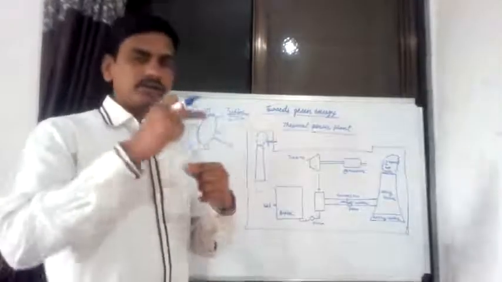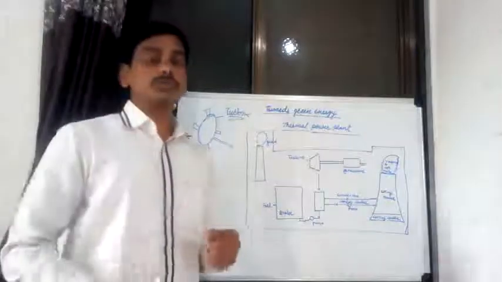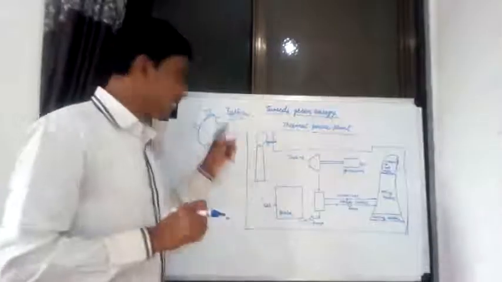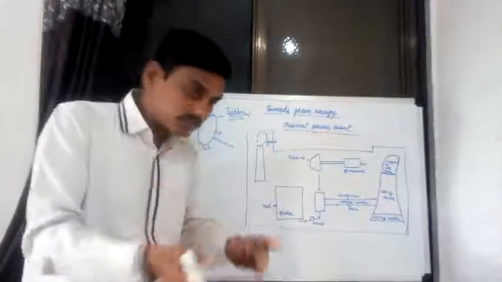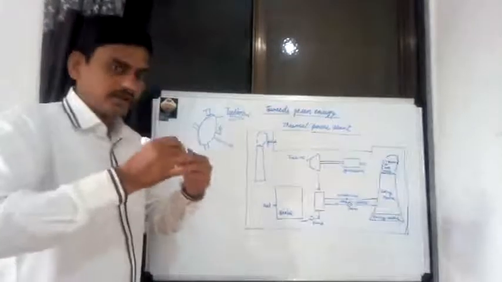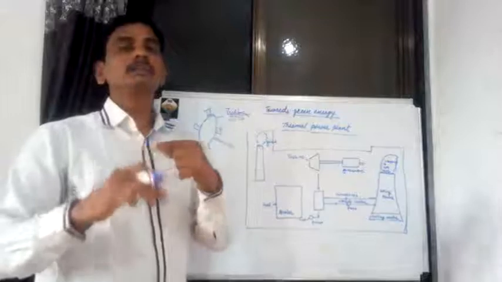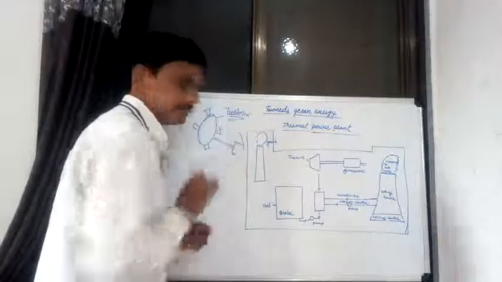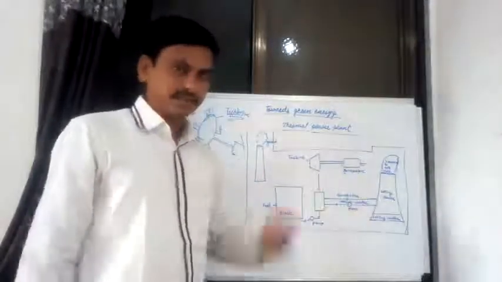Now these blades are rotated in that turbine by use of various sources, by the flow of liquid and gases on that turbine, on that blade. When liquid and gases flow on that blade, this turbine is rotated. Blade is rotated means this turbine is rotated, and when this turbine is rotated, electricity is generated in the generator, and this electrical energy is stored in that generator.